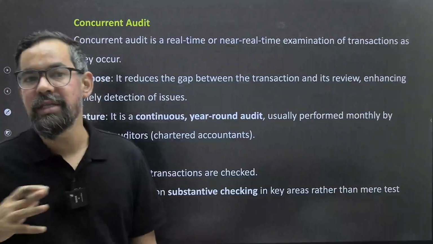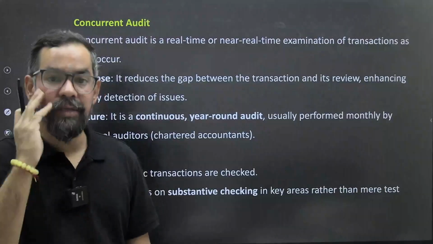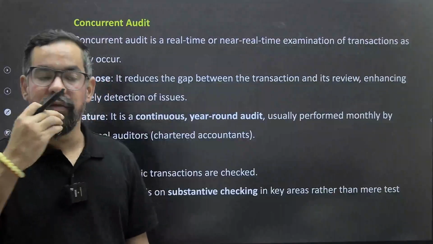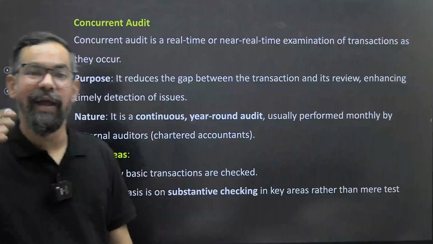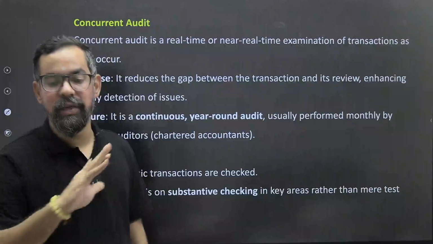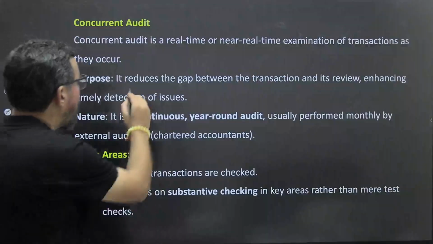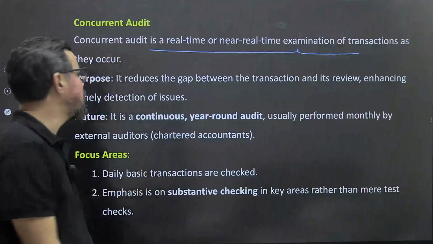It is not necessarily on all activities, but where the value is high or where the risk probability is high. In those cases, with the help of CAs and others, we conduct audits. So concurrent audit is a real-time or near real-time examination of transactions as they occur.